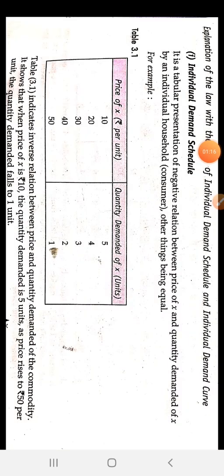The individual is further divided into two, individual demand schedule and individual demand curve. The market is also further divided into two, market demand schedule and market demand curve.